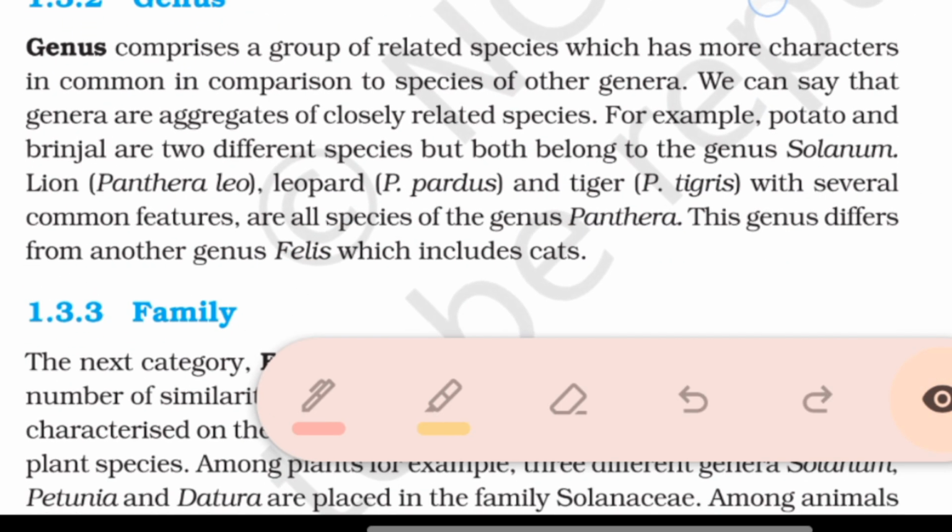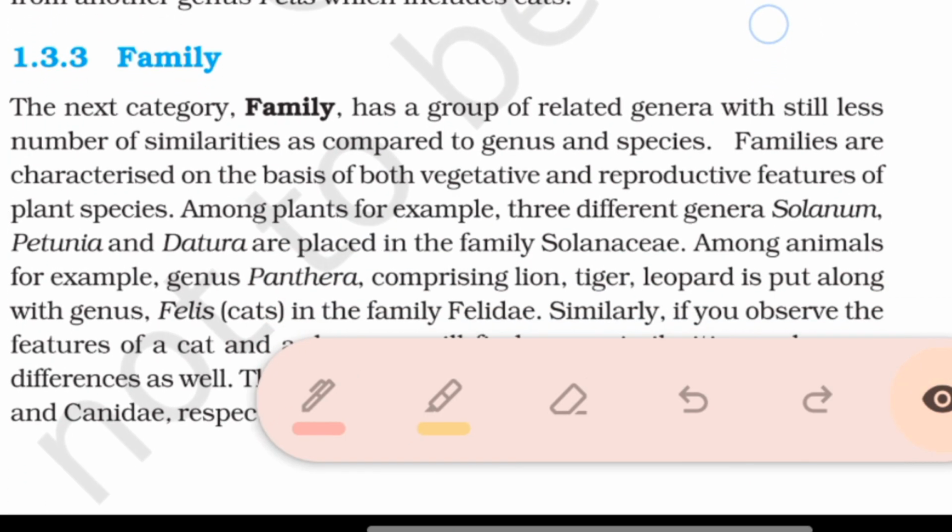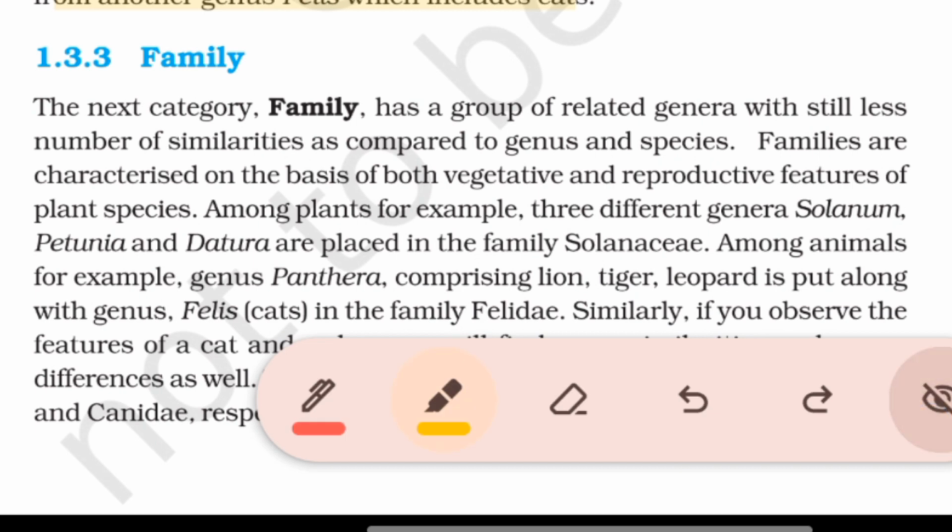Genus. Genus comprises a group of related species which has more characters in common in comparison to species of other genera. We can say that genera are aggregates of closely related species. For example, potato and brinjal are two different species, but both belong to the genus Solanum. Lion, Panthera leo, leopard, P. pardus, and tiger, P. tigris, with several common features, are all species of the genus Panthera. This genus differs from another genus Felis, which includes cats.